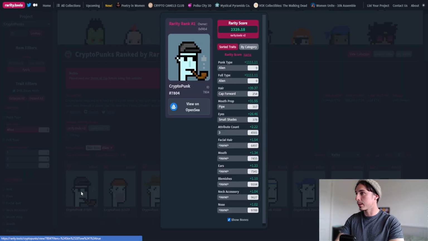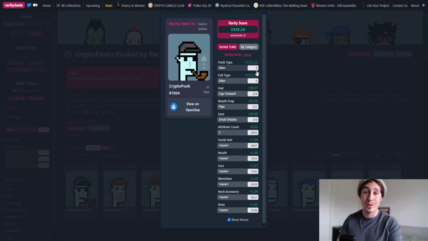Let's have a look at CryptoPunk 7804. We can see, look at that. This gives a massive rarity score. That's really, really good. That's the sort of score you want to see for a very expensive or valuable NFT. And we can compare this right now. So 2329 is the score right there. If we look at the punk type alien, we've only got 9 of them, remember. We can see we're getting 1100.